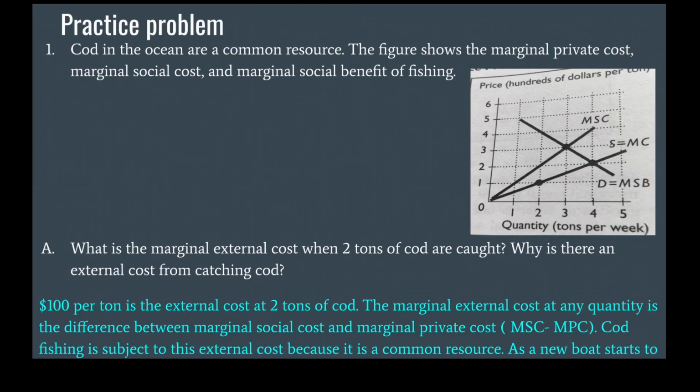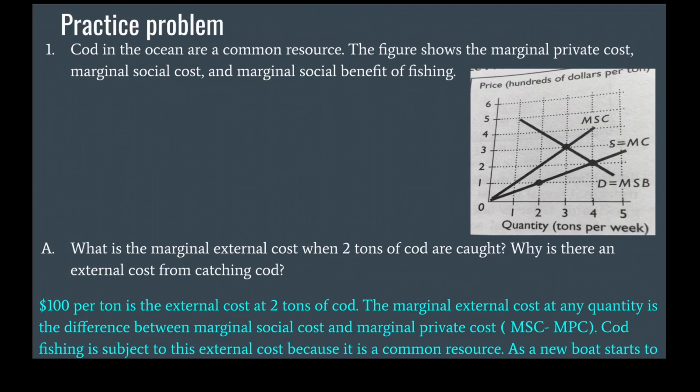Practice problem. The first one. Cod in the ocean are a common resource. The figure shows the marginal private cost, the marginal social cost, and the marginal benefit of fishing. What is the marginal external cost when 2 tons of cod are caught? Why is there an external cost from catching cod?